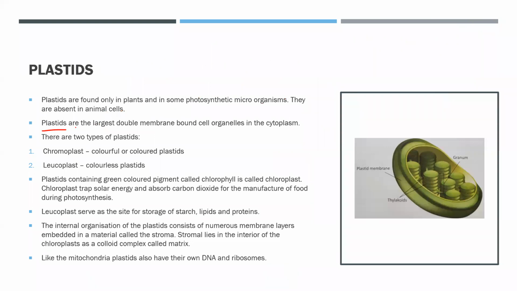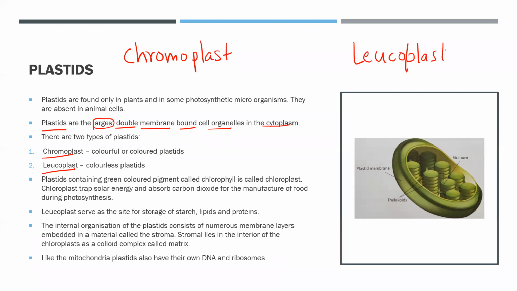Now the plastids, first of all, are the largest cell organelle, and most importantly, they are double membrane bound cell organelles in the cytoplasm. Now plastids are of two types, chromoplast and leucoplast. So let's understand these two terms: chromoplast, and the other one is the leucoplast, right?